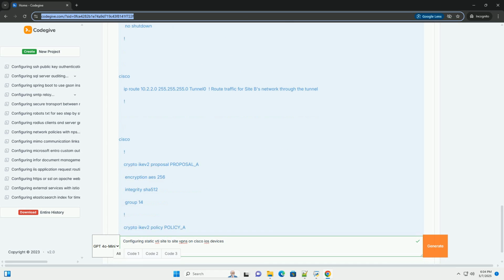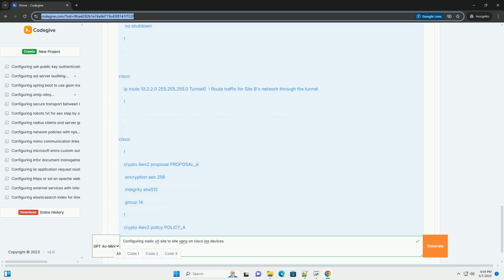Monitor logs. Regularly monitor router logs for any suspicious activity or errors related to the VPN. Example configuration, complete, router A. Example configuration, complete, router B.